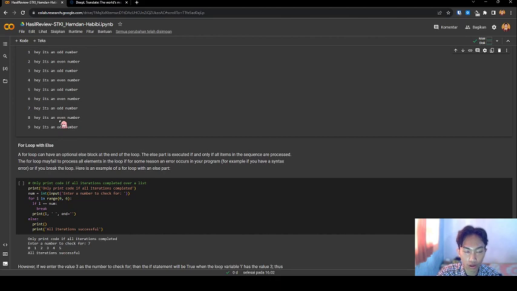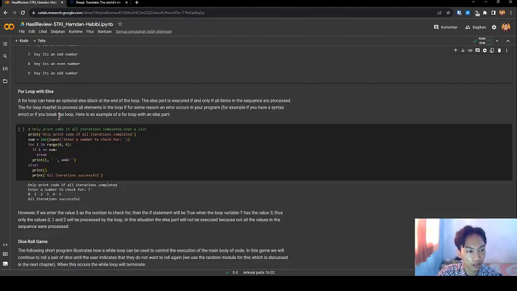Next, a for loop can have an optional else block at the end of the loop. The else part is executed if and only if all items in the sequence are processed. The for loop may fail to process all elements if for some reason an error occurs in the program, for example a syntax error, or if we break the loop. Here is an example of a for loop with an else part.